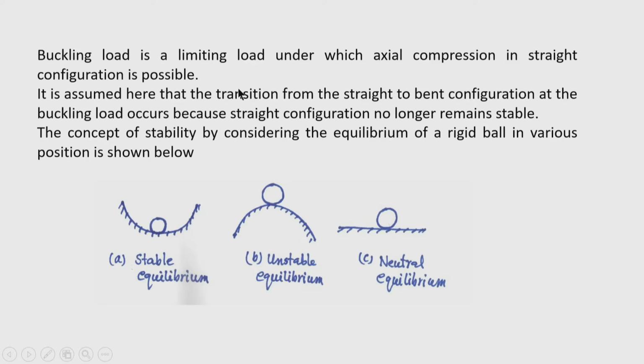So, it is a limiting load up to which the members remain straight, and just an increase of load above that or beyond that will lead to an unstable configuration. So, the column will now bend, and this bending will produce a large deflection. It is assumed that the transition from the straight to the bent configuration at the buckling load occurs because the straight configuration no longer remains stable under the action of a load which exceeds the limiting load.